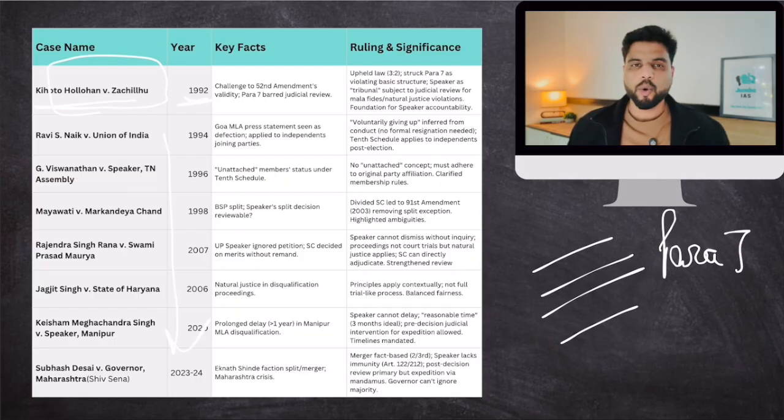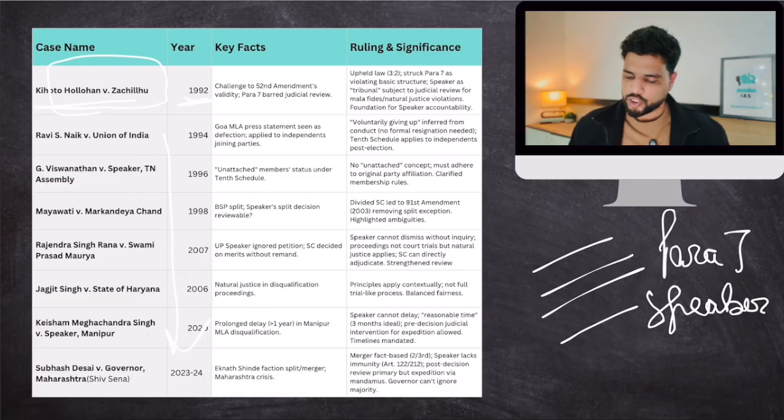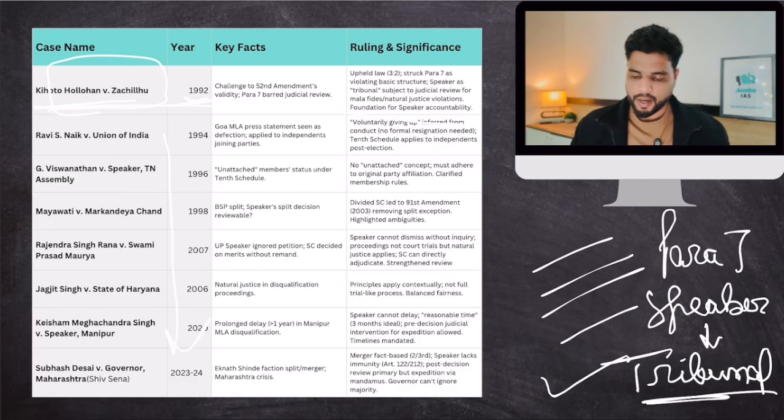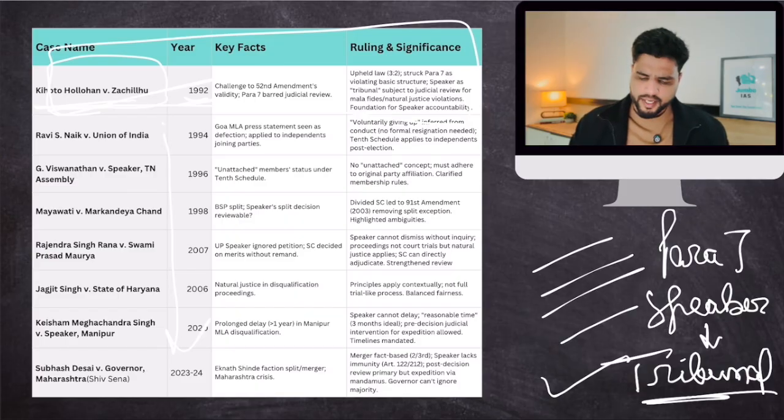Next, Kihoto Hollohan also said that the speaker, while deciding on anti-defection, acts like a tribunal, and tribunals are subject to judicial review of the Supreme Court. Therefore, the speaker's decisions are also subject to judicial review. So this association with a tribunal allowed the Supreme Court to say that it is subject to judicial review. This was the landmark case. Give a cursory reading to others also, but this is the most important one.